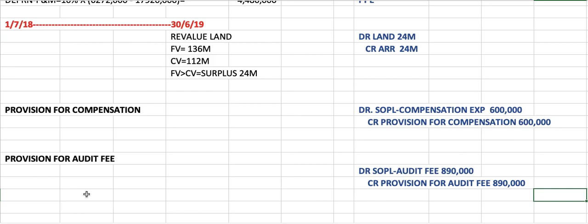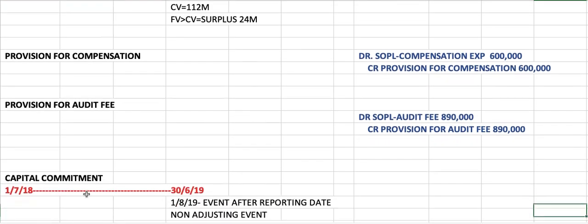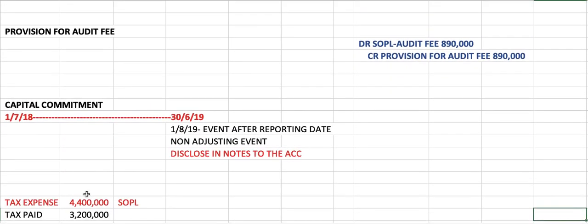On 1st August 19, the company entered into a contract to purchase a piece of land at a cost of 25 million. 1st August 19 is after the reporting date, but this is considered a non-adjusting event because it's just a capital commitment. So you just need to disclose this in the notes to the accounts. Alright, done with that.